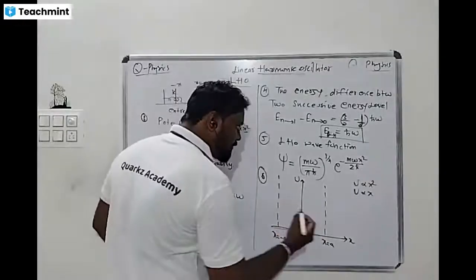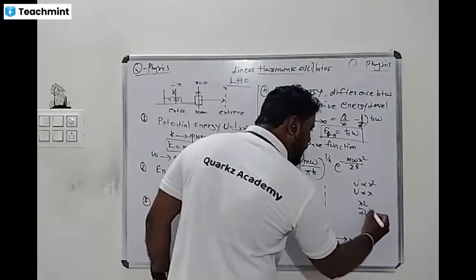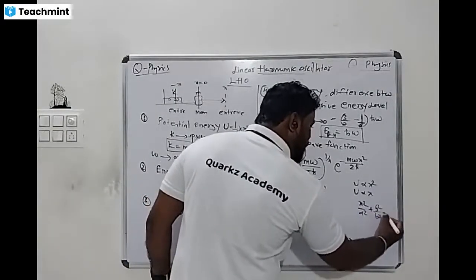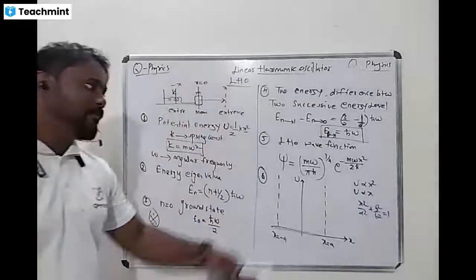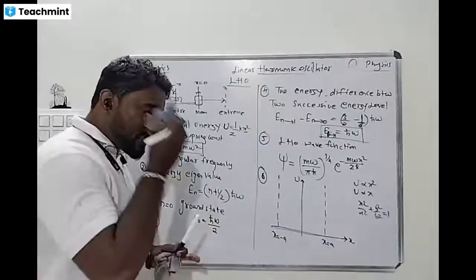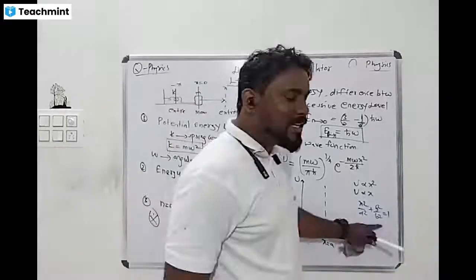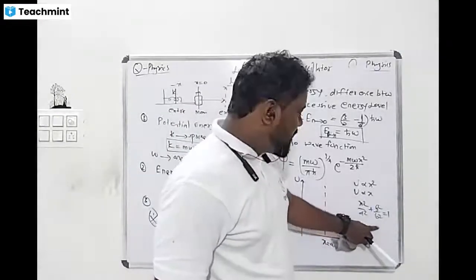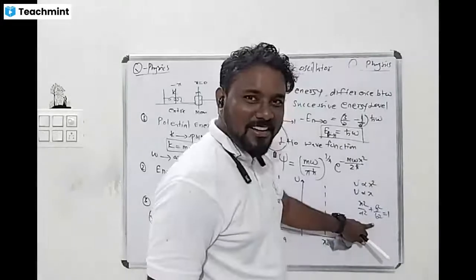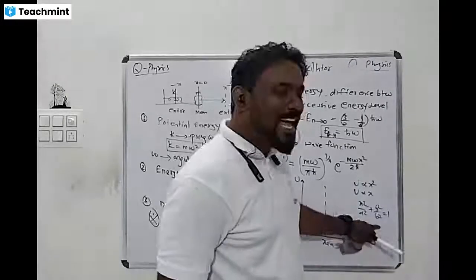What about x square divided by a square plus y square divided by b square is equal to 1? What is the equation name? It is an ellipse, elliptical orbits.